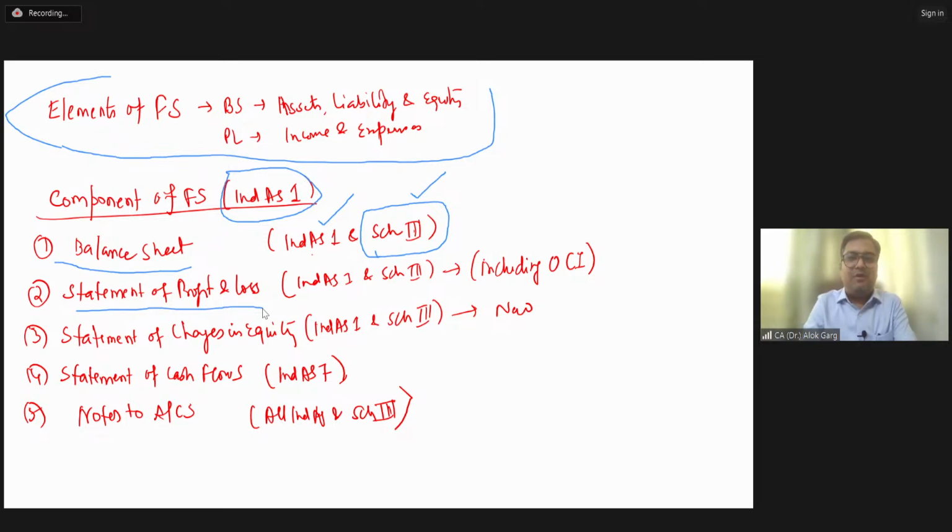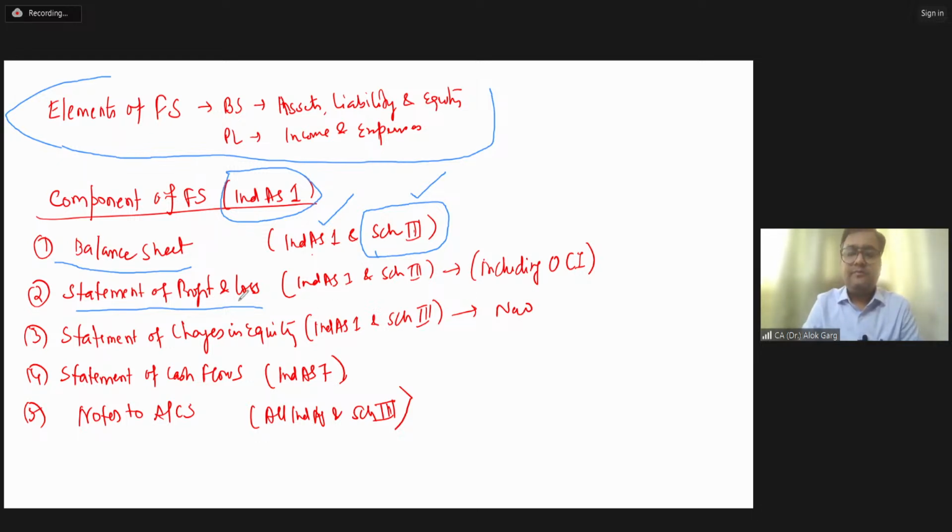Guys, is it profit or loss or is it profit and loss? Yes, you are right. It is statement of profit and loss. It is 'and', not 'or'. Very good.